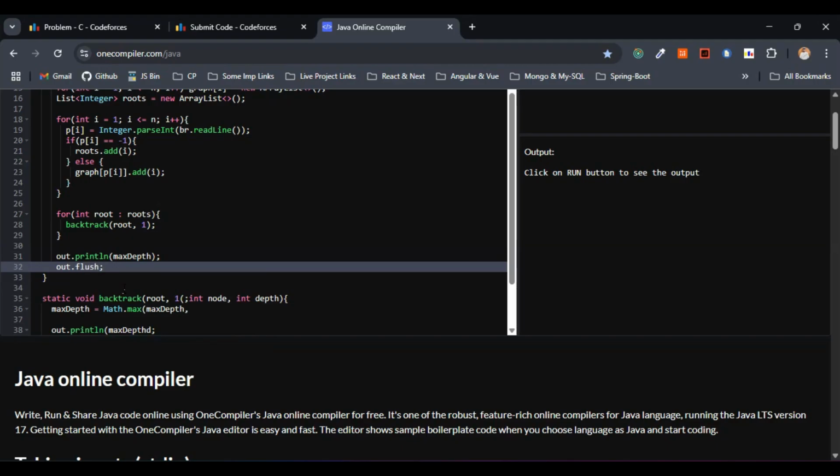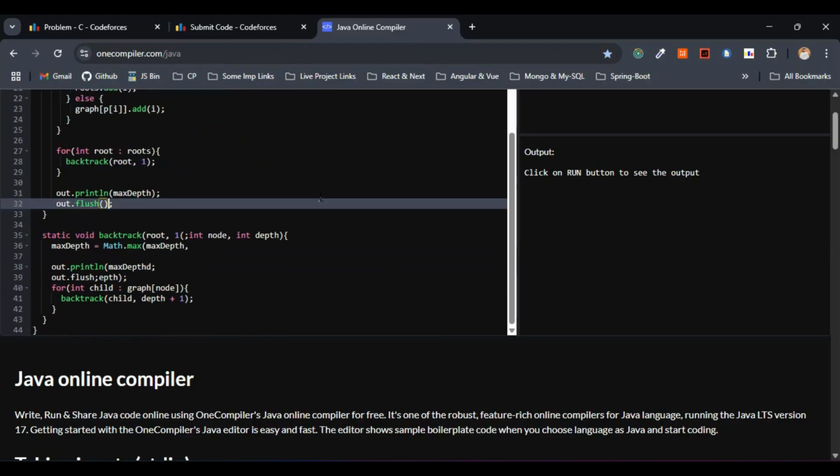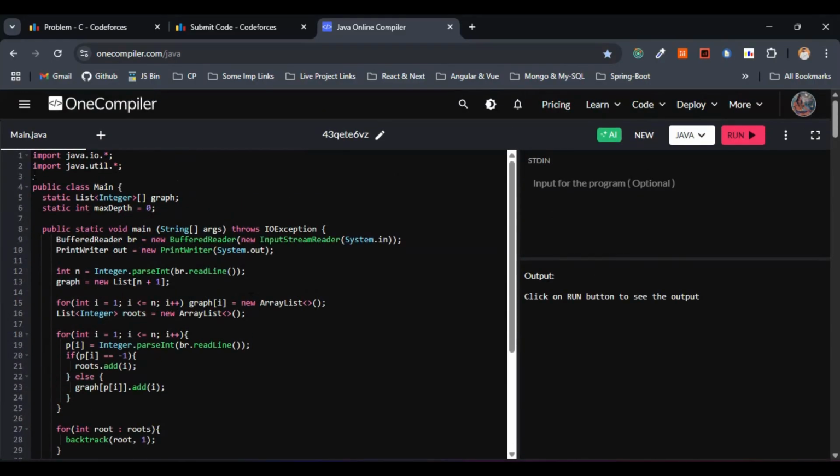We are done with the coding part. Here I forgot to give parenthesis. You can just make use of out.flush or out.close, both work. This is it for the code.